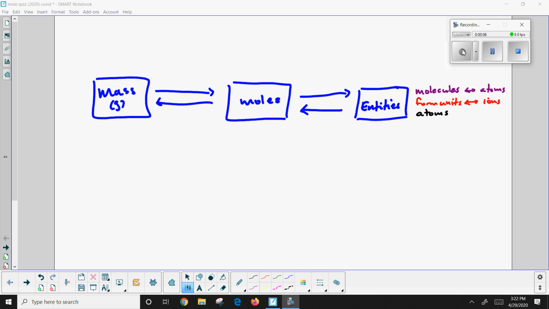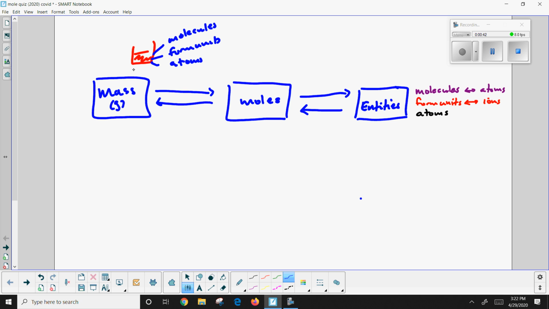So I just want to give you a quick overview again of what we're trying to do. Oftentimes we'll have a certain mass of something. So I might have a container that has so many grams of a compound, and I want to know how many entities, how many things are in here. The entities we could be counting, if we're dealing with a molecular compound, are molecules. If we're dealing with an ionic compound, we're looking at formula units. And sometimes we might even have a pure element like aluminum, so we might be counting the number of atoms. Nonetheless, I want to know how many of these we have.